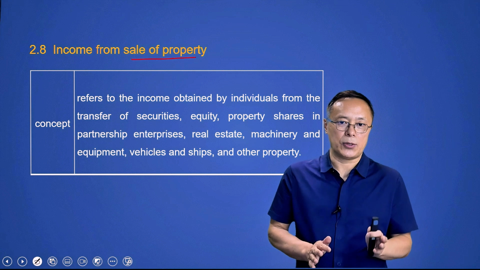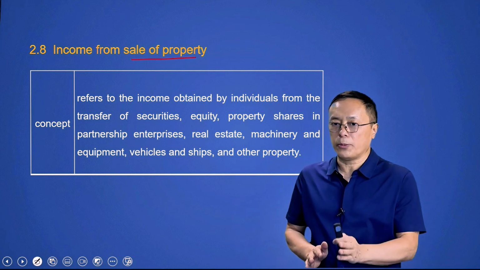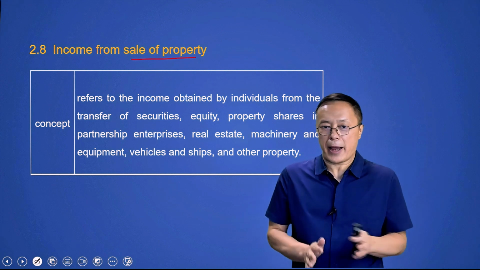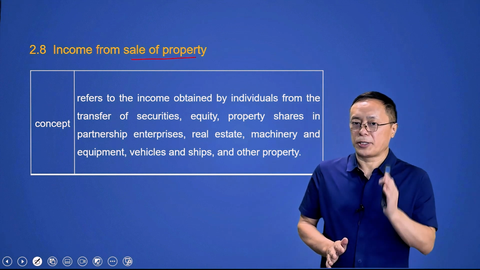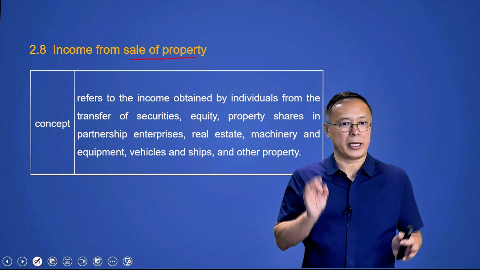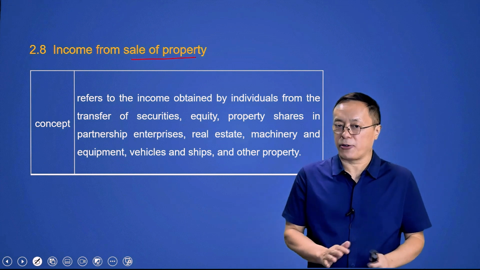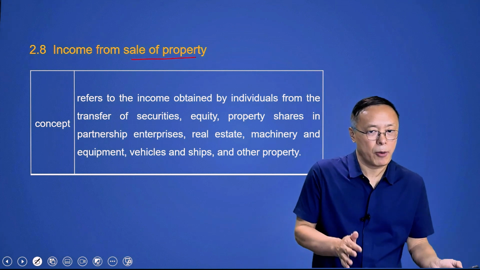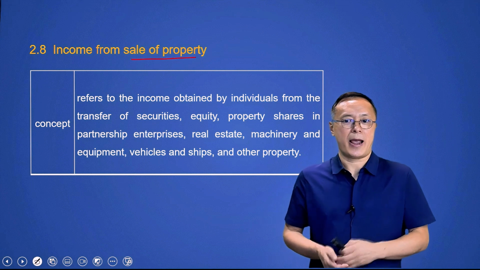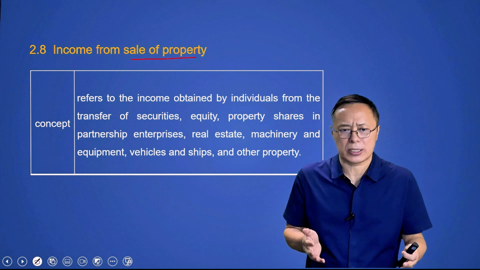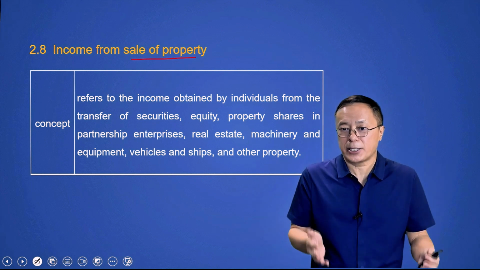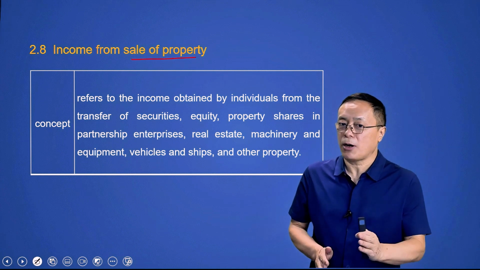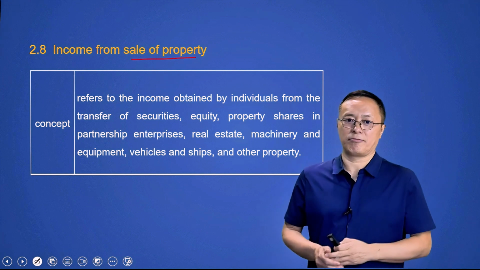Individual transfer of property includes both the transfer of movable and immovable property, as well as the transfer of tangible or intangible assets. But generally, it does not include the transfer of goods, because goods are generally only available in business activities, and the income obtained from the transfer of goods in business activities is considered operating income, not considered as income from sale of property.